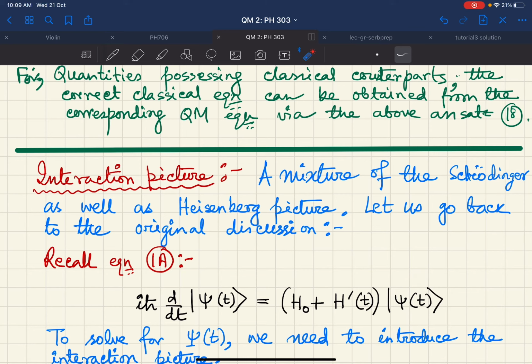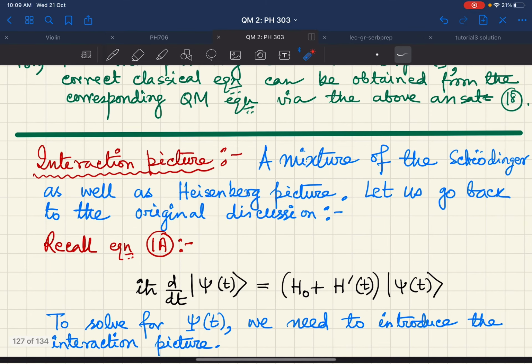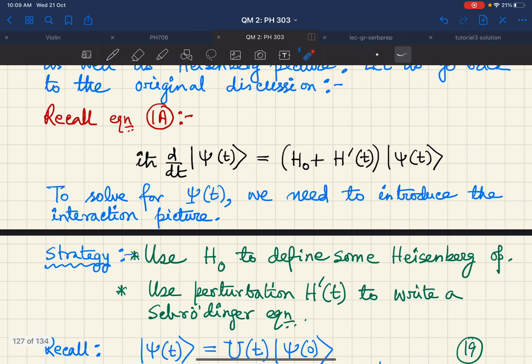And to solve for psi of t, I am claiming that we need to introduce the interaction picture. After knowing this Heisenberg and Schrodinger picture, it will be very easy for us to introduce the interaction picture. So now, what is the strategy to solve this problem? We will use H0 to define some Heisenberg operator, and we will use the perturbation H prime of t to write the Schrodinger equation.